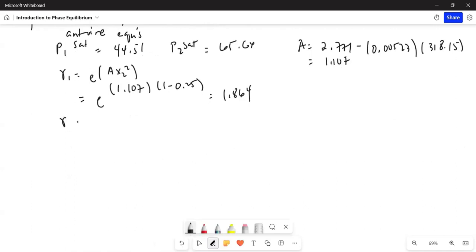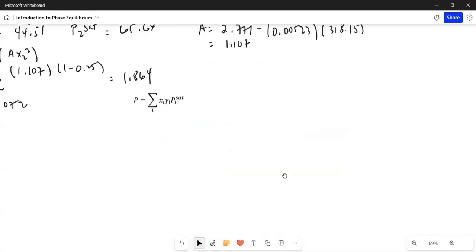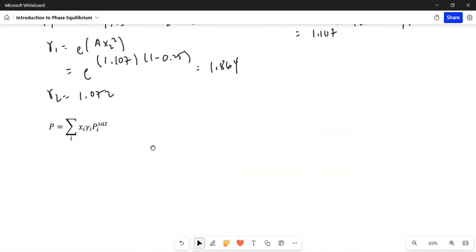So do the same thing for gamma 2. You will get 1.072. Okay. Dimensionless. So what's the next thing to do? We use this equation. Hold on, please. Okay, we use this equation to solve for the pressure. So use that equation.